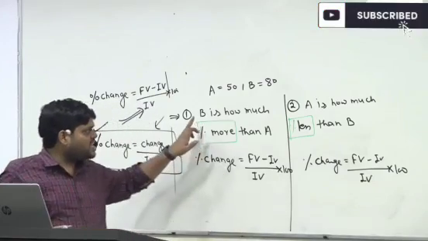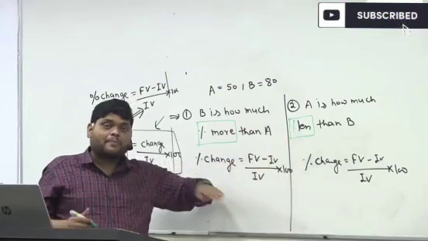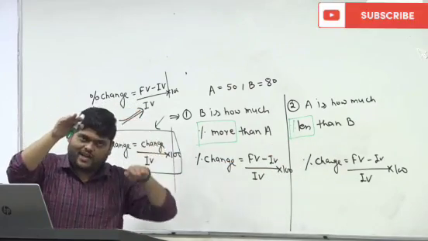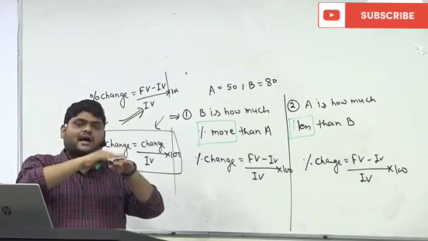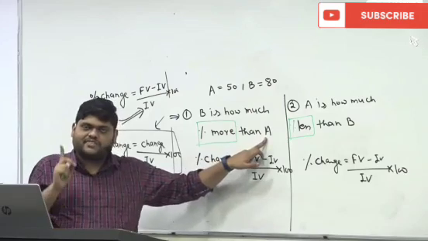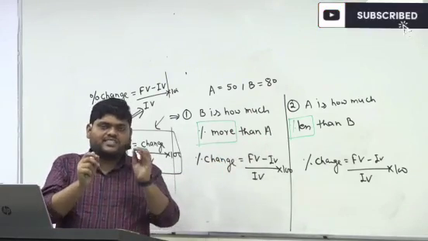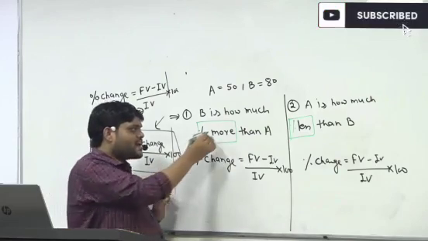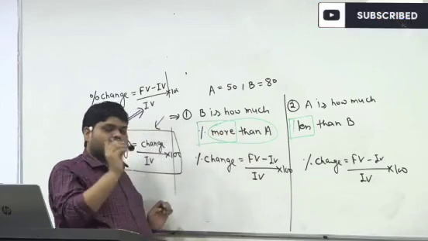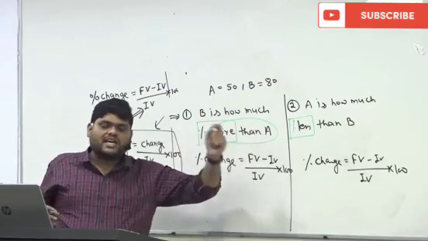So here, B is how much percent more than A. That means they are asking the value of B with respect to the value of A. They are comparing with respect to A, so A will be your initial value. And there is a trick also: whenever this more than or less than phrase is coming along with A, that means A becomes your initial value.